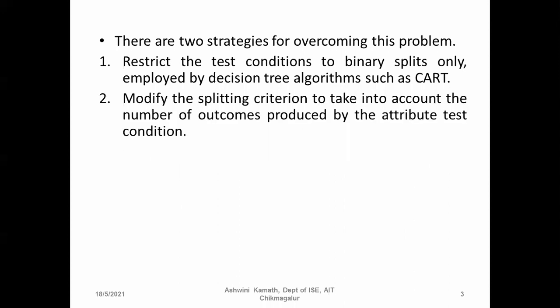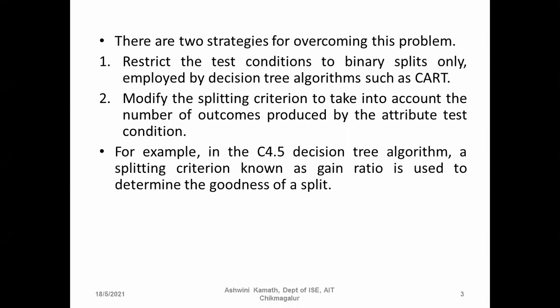The second one is to modify the splitting criteria to take into account the number of outcomes produced by the attribute test condition. So when we perform the attribute test condition, we consider how many values it is producing, and depending on that you divide, depending on that you split.